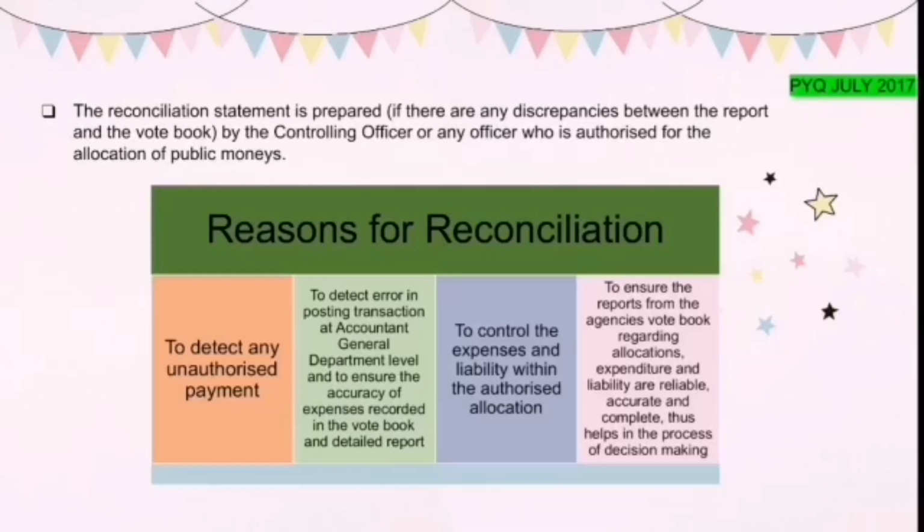Among the reasons are to detect any unauthorized payment, to detect errors in posting transactions at the Accountant General Department level, to ensure the accuracy of expenses recorded in the vote book and detailed report, to control the expenses and liability within the authorized allocation, and lastly to ensure the reports from the agency's vote book regarding allocations, expenditure, and liability are reliable, accurate, and complete, thus helping in the process of decision making.